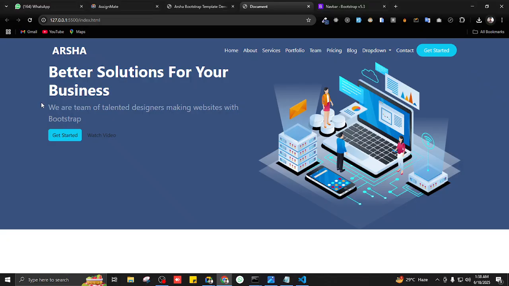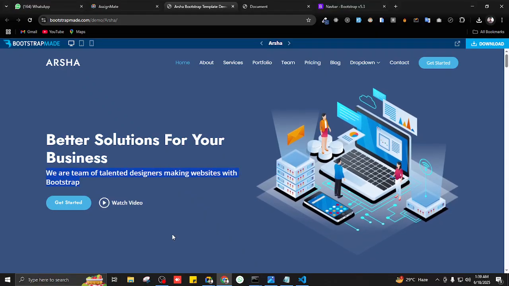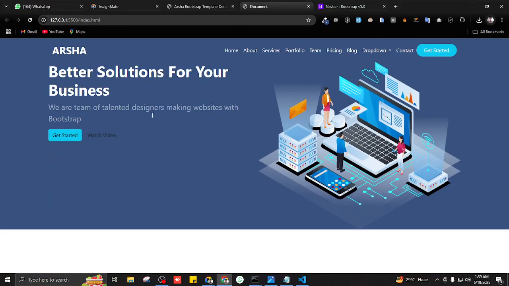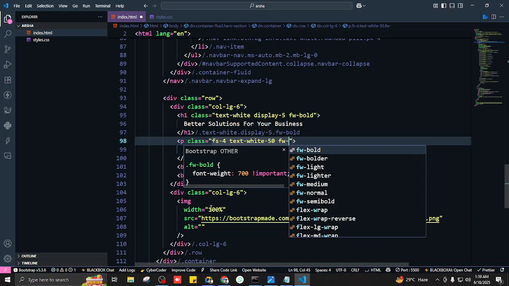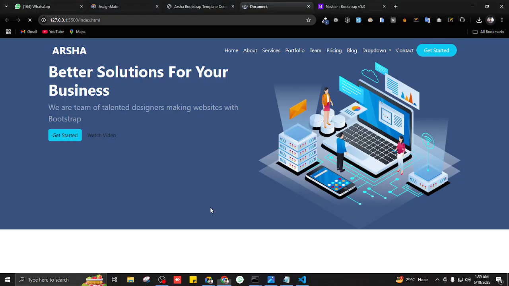So we have the same color. It's a bit bold, if you can see, compared to ours. So what would I do? A bit bold, not that much bold. Very good. Font weight to be what? Lighter. The semi bold. Okay, and we have it semi bold. Now the problem is this one is above compared to this one. Both of these are not aligned in the center. So what was the class for making them align in the center?